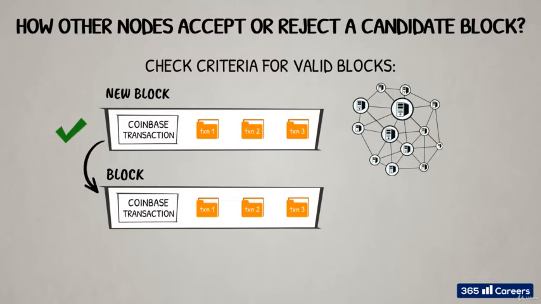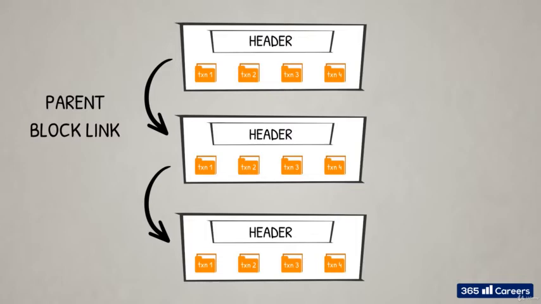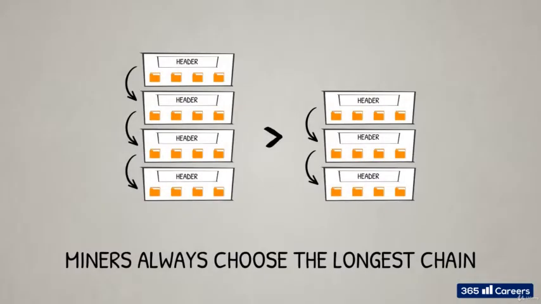A block is confirmed as a part of the blockchain when miners start building new blocks on top of it. Remember that a hash of the previous block, known as parent block, is one of the components of the new block's header. This hash is the link to the previous block in the chain, and each block that follows has this parent block link. This is how the blockchain is formed.